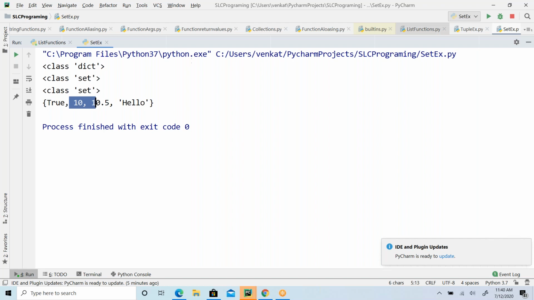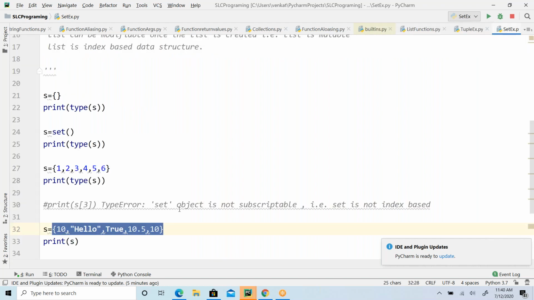No, right? I have added 10 twice, but in the output I see only one. Meaning that it is not going to allow duplicates. If you try to add a duplicate, it simply ignores that. It is not going to consider that.